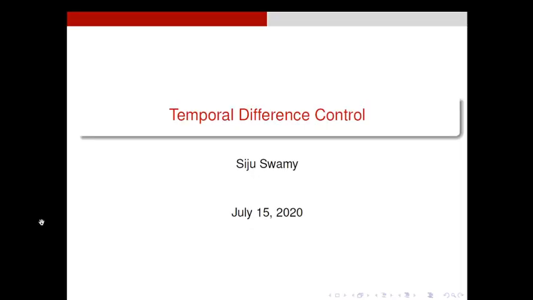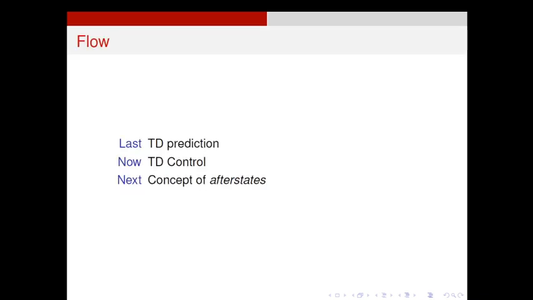Hi, good morning and welcome to a session on temporal difference control. In the last session we saw how to predict temporal difference values and temporal difference model policy. Now we are going to discuss how to control the agent's learning with the help of policy improvement and the repetitive generalized policy iteration approach. In the next session we will continue with the concept of afterstates.